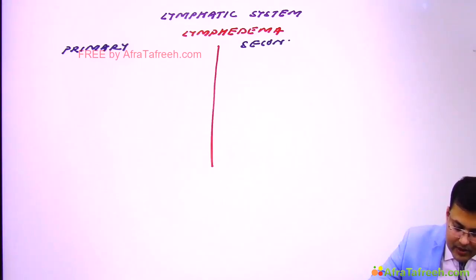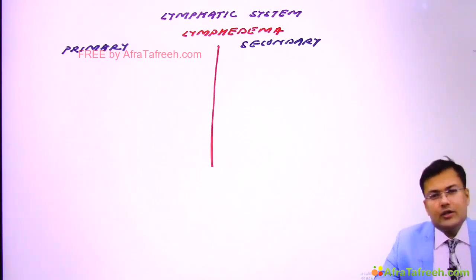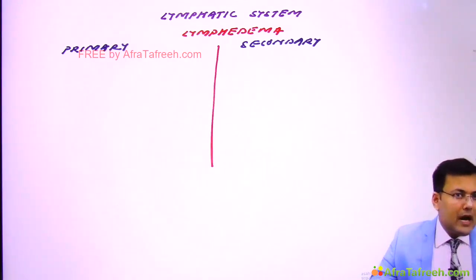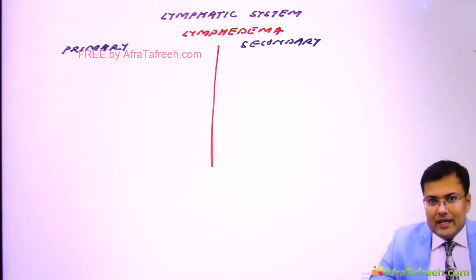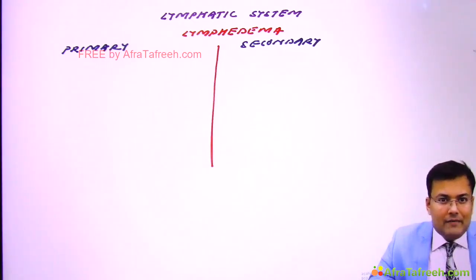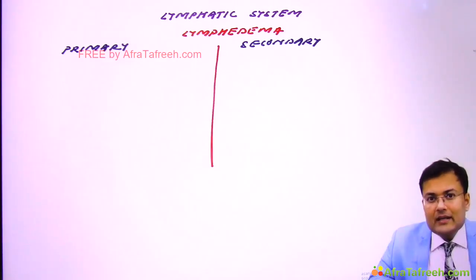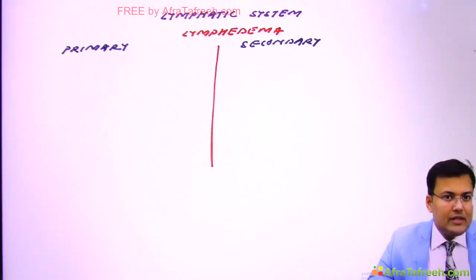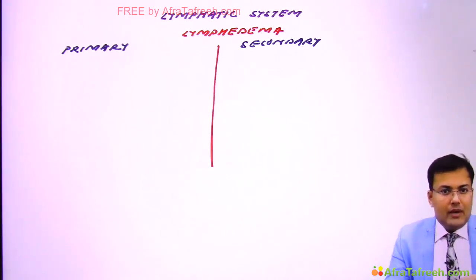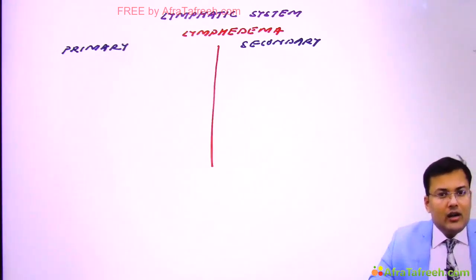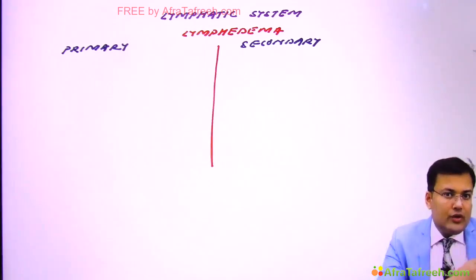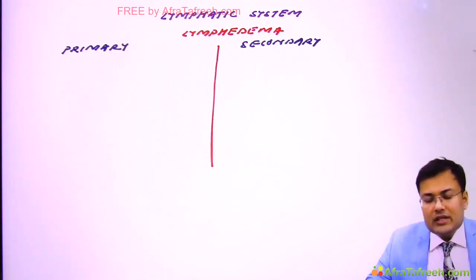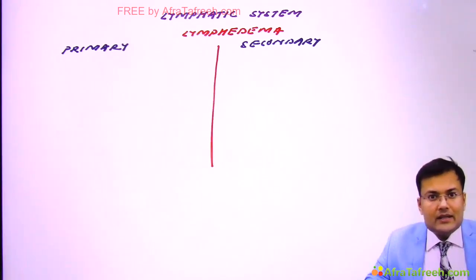Now see what's the problem. Primary lymphedema is because of congenital malformations, and secondary lymphedema is secondary to lymphatic obstruction or lymphatic disruption. Lymphatic obstruction means, suppose there is obstruction in lymphatics because of filariasis. And suppose I am going to perform axillary lymph node dissection or inguinal lymph node dissection, during lymph node dissection we are going to disrupt the lymphatics. So this is lymphatic disruption.